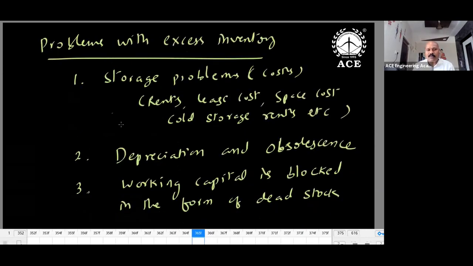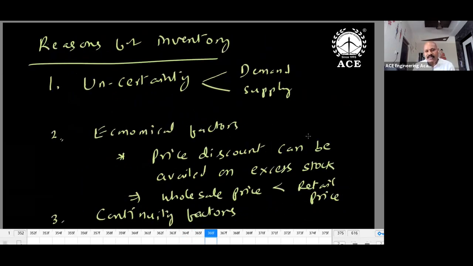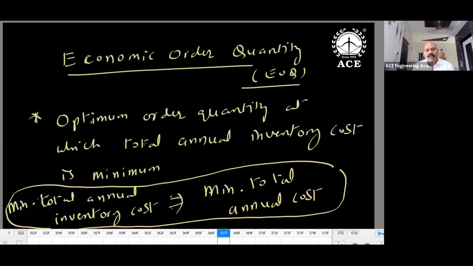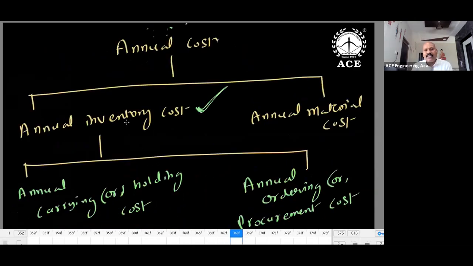If you have more stock, you get more storage problems, more depreciation problems, and more money is tied up in the form of dead stock. When you have no stock, you get shortage problems, and we cannot get any discount or continuity. So because of continuity, uncertainty and discounts, we purchase more stock. Economic order quantity gives minimum annual inventory cost so that you can minimize total annual cost. Annual costs are of 2 types: inventory cost and material cost. Inventory cost further has 2 types: carrying cost and ordering cost. Carrying means when you have more stock, carrying cost is high. When you order less, ordering cost is high.